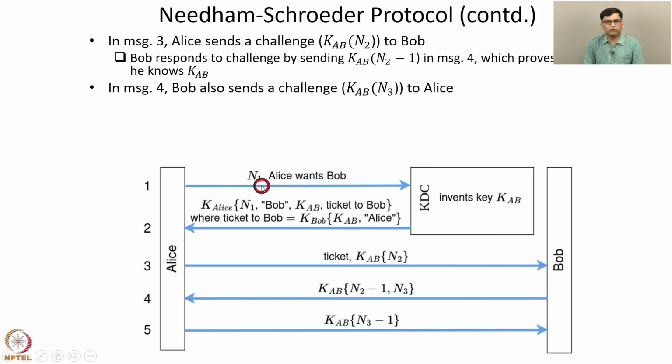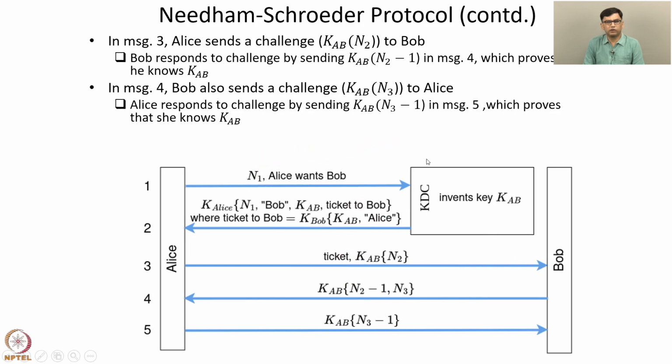In message 4, Bob also sends his own challenge KB N3 to Alice. Alice decrypts this message to get N2 minus 1 as well as N3, and then decrements N3 to get N3 minus 1, and then encrypts it using the key KAB and sends it to Bob. This proves that Alice knows KAB.